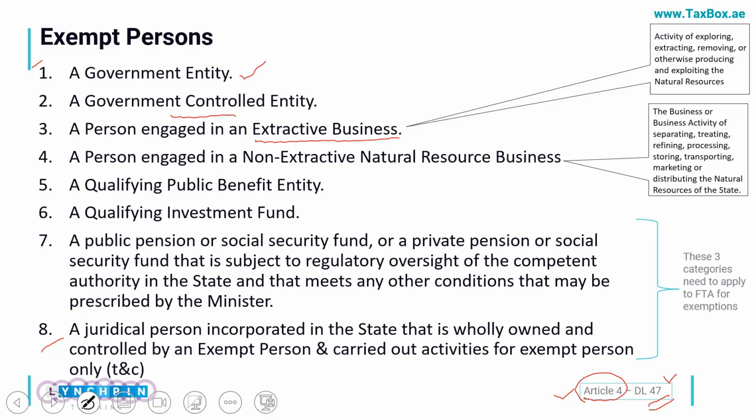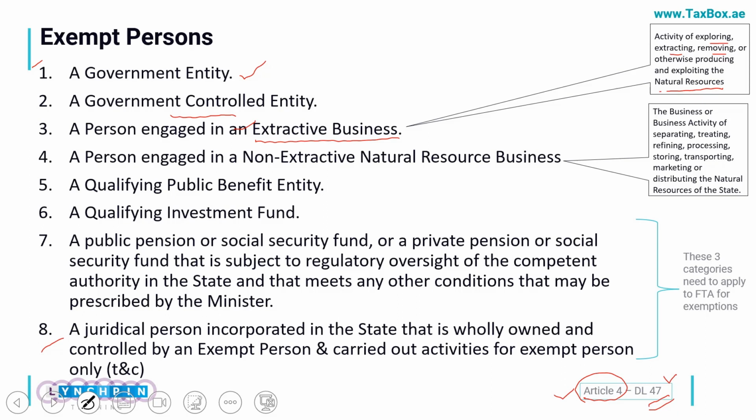For example, if a company is established in Sharjah and it is exploring, extracting or removing any of the natural resources from within Sharjah, such entities qualify as extractive businesses and are already subject to the emirate level tax. So in this corporate tax, such entities would be exempted.